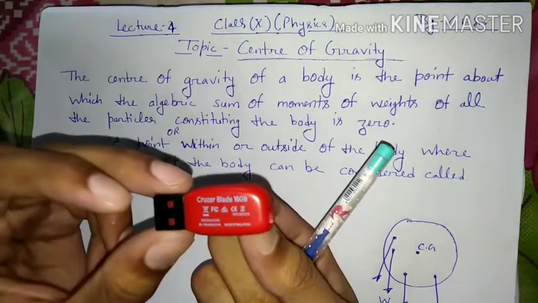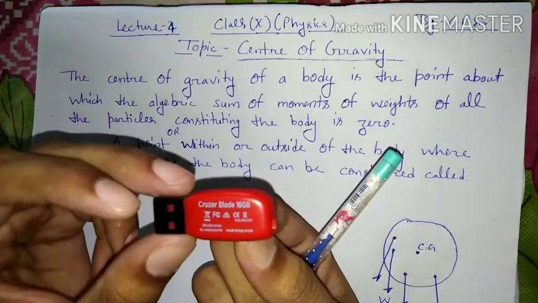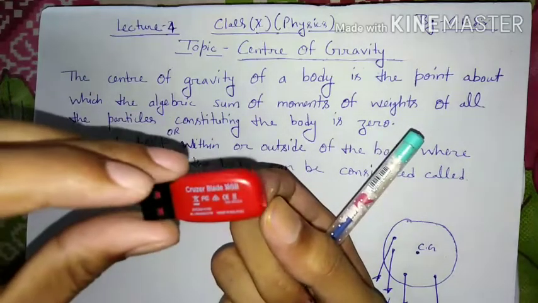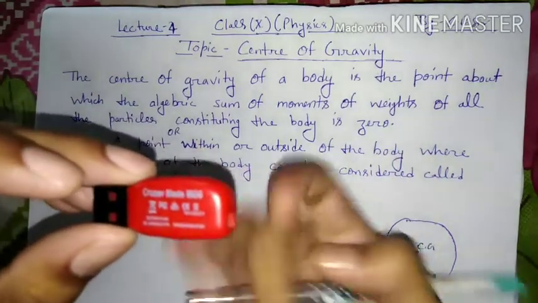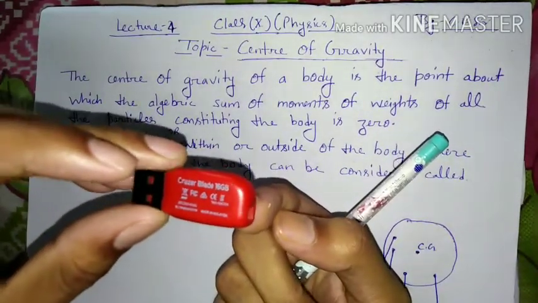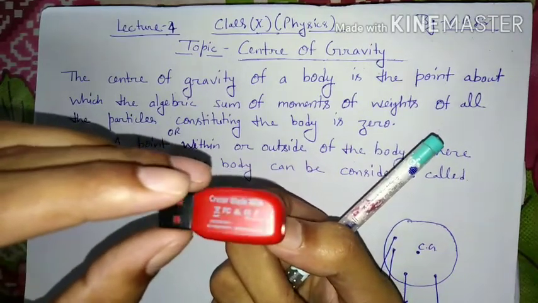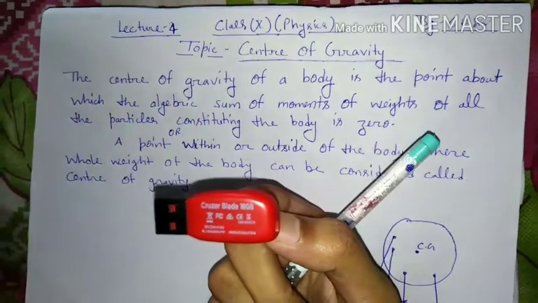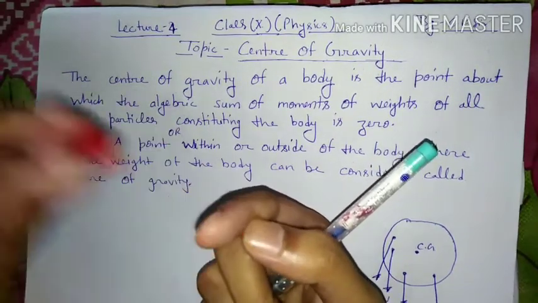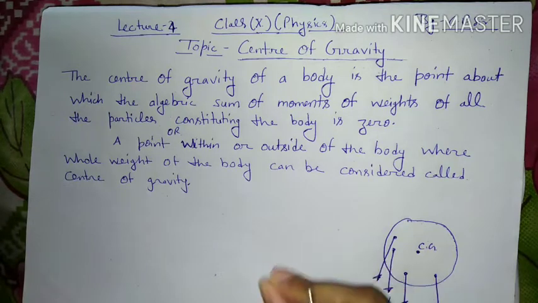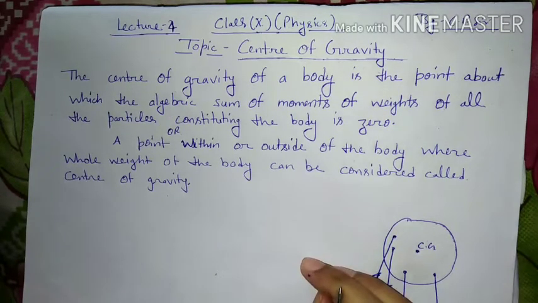Then we have to find a center point where the total mass remains conserved. If we contact the sharp edge at any other point, it cannot be held, but at a fixed point it can be held, and that fixed point is known as the center of gravity. Means the center of gravity of any body is the point where total mass remains conserved.